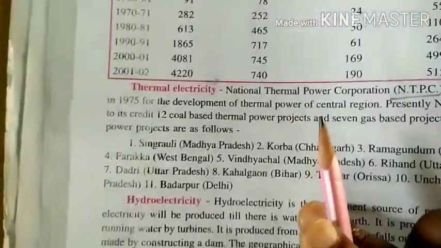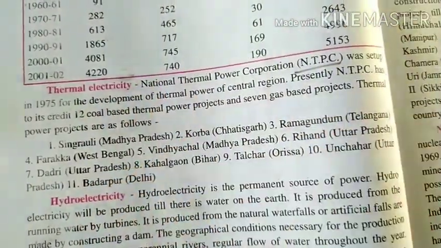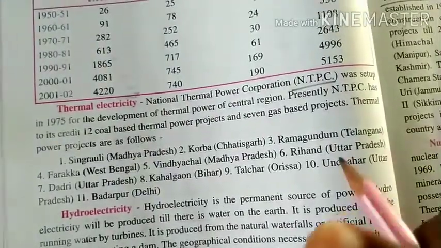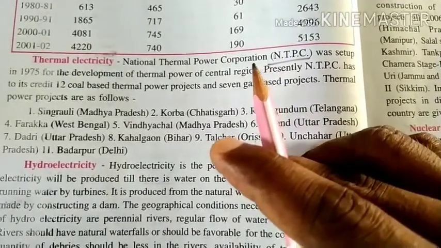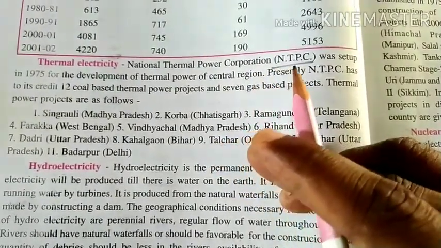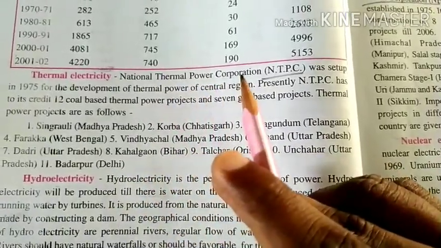Now see here, thermal energy is produced by coal. The power plant is known as NTPC, National Thermal Power Corporation.